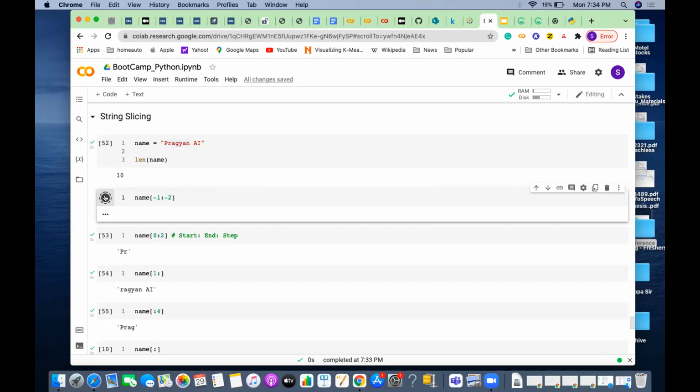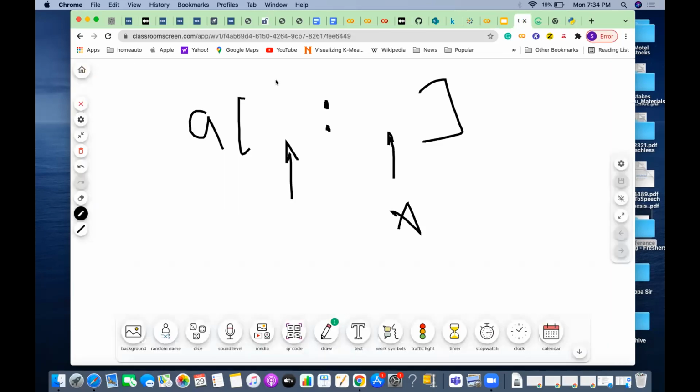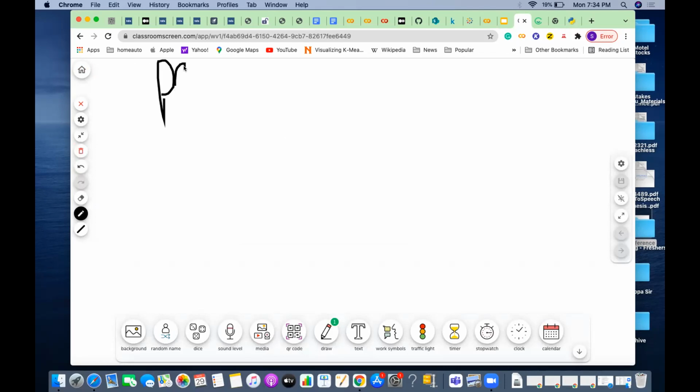Let me try -1 to -2. So this is what you are getting. The other way: one way we looked into is the positive indices, P R A G Y A N and AI.